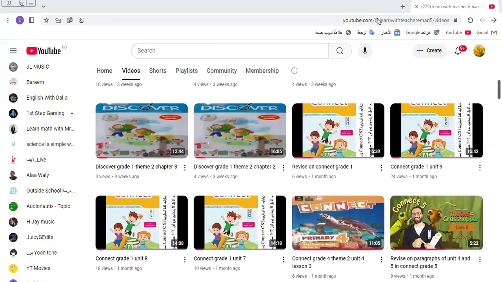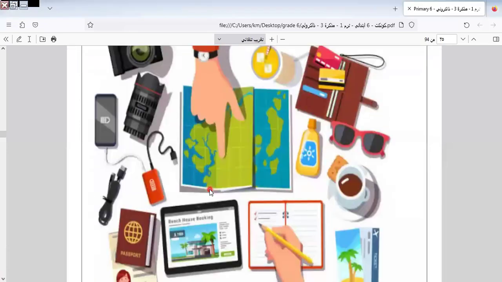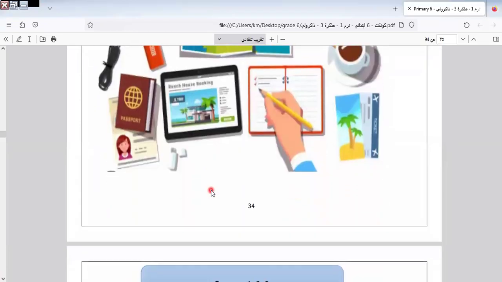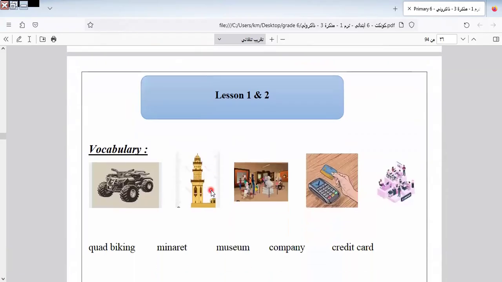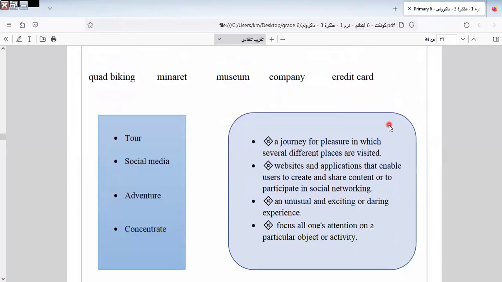Our revision today is on Unit 3. I think we took this unit during the videos. Let's revise together and remember the vocabulary of this unit. Here we have quick biking, menu rate, museum, company, credit card. I think all of us know credit card.